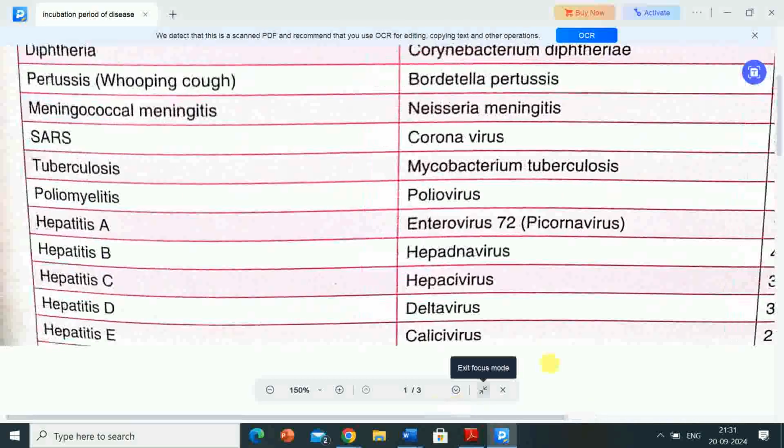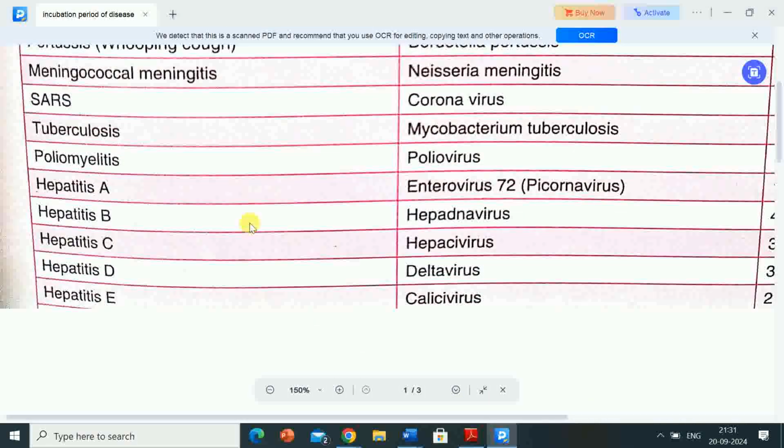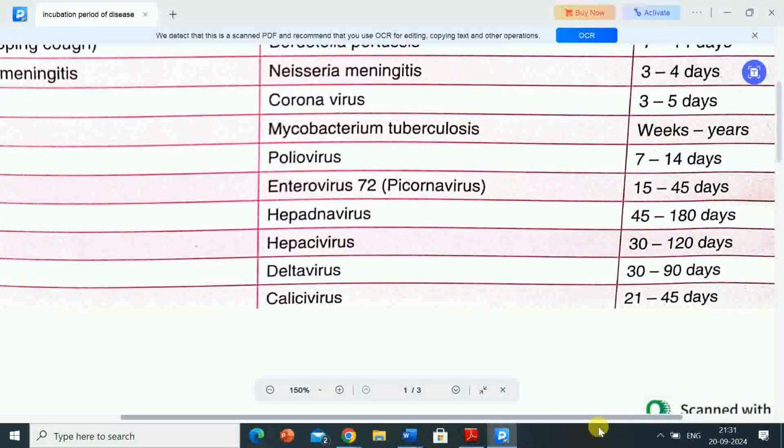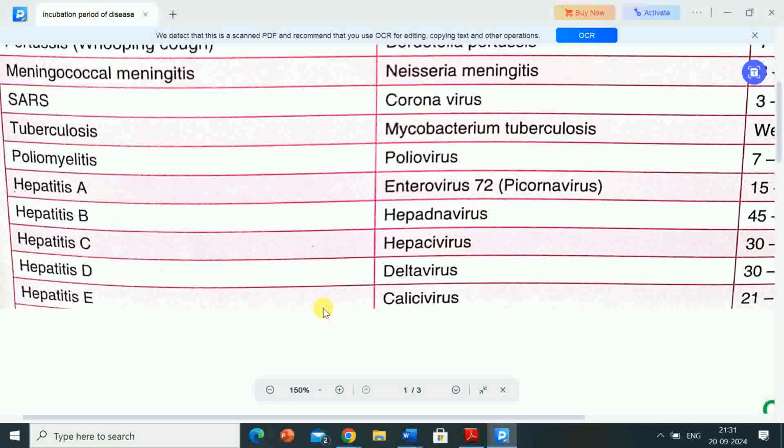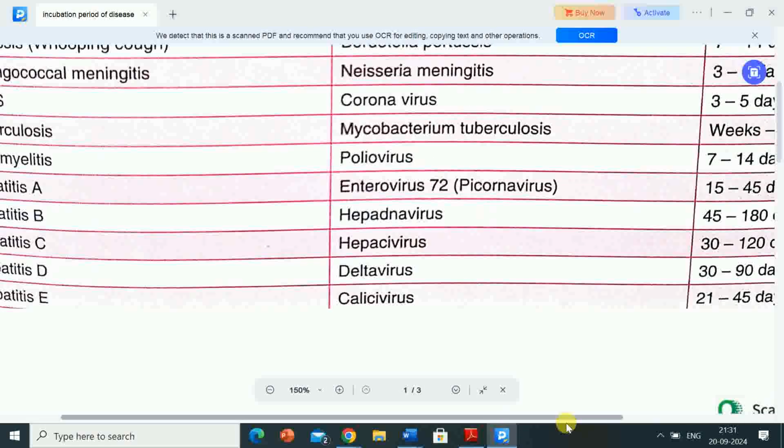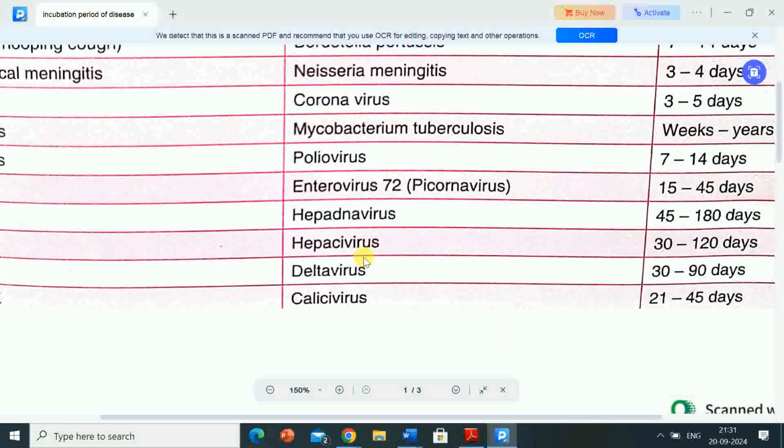Next disease is hepatitis C. The causative organism is Hepa C virus. Its incubation period is 30 to 120 days. I am repeating again: name of the disease hepatitis C, causative organism Hepa C virus, and its incubation period is 30 to 120 days.